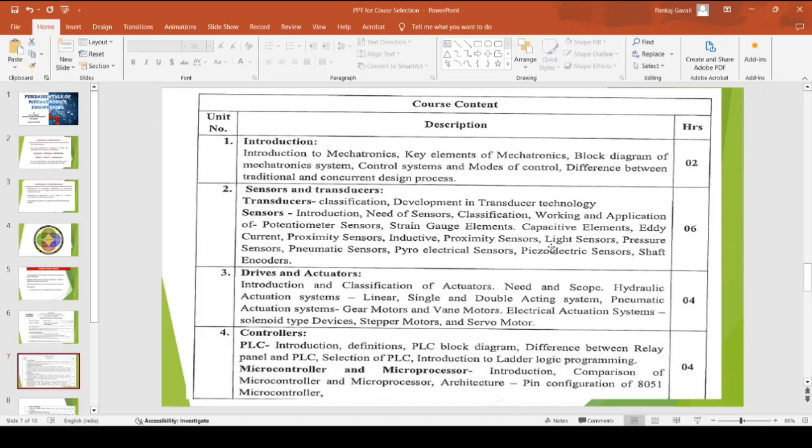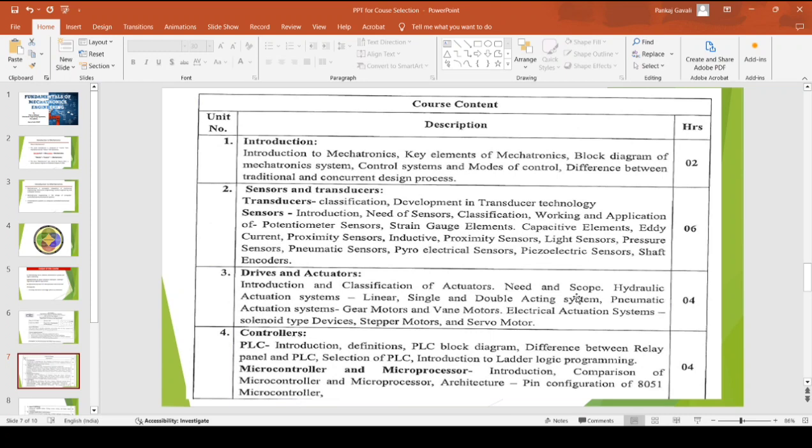Then going to the third unit, we have the drivers and actuators in this case. So first of all, we have our definitions of these drivers and actuators. We make sure we are clear with the concept of the drivers and actuators. What is the need of drivers and actuators, that comes in the need and scope of the drivers and actuators. Then we have the classification of these drivers and actuators.